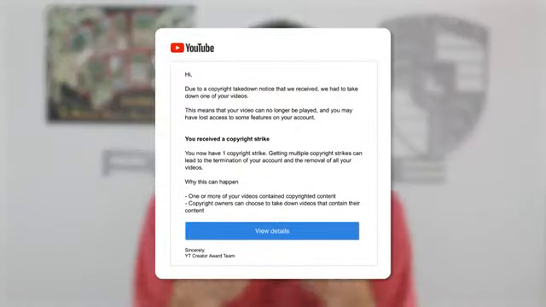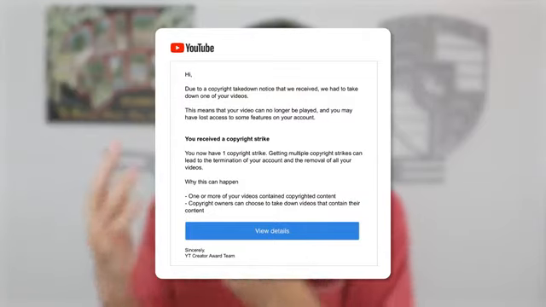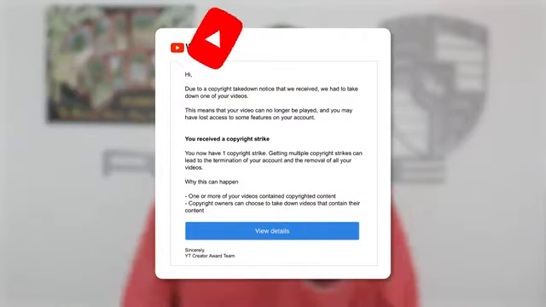Because if you're not doing one of those things, when you reuse somebody else's content, that's going to be the reason that you're getting a copyright strike. That's going to be the reason that they're eventually going to come after your content. Because if you didn't know how YouTube works, YouTube actually has a really good detection system for this.